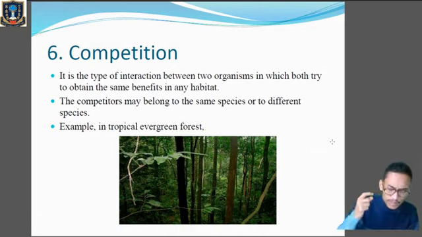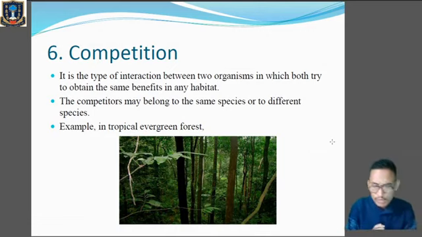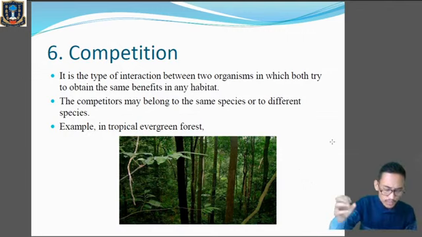The competition among the plants may occur for water, for nutrients and the light. So here the competition is occurring among the plants to capture the light, to absorb the water molecules, to absorb the nutrients.